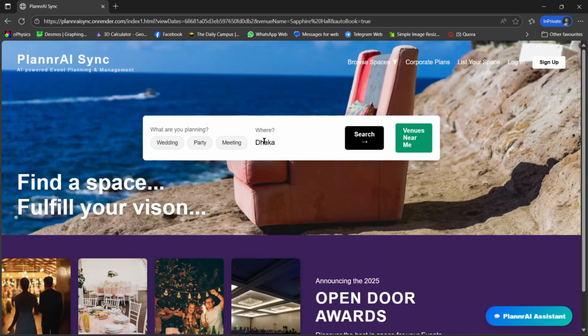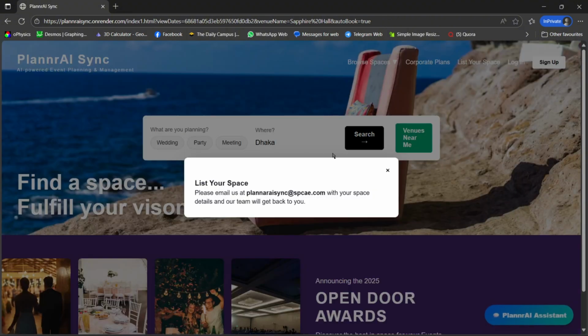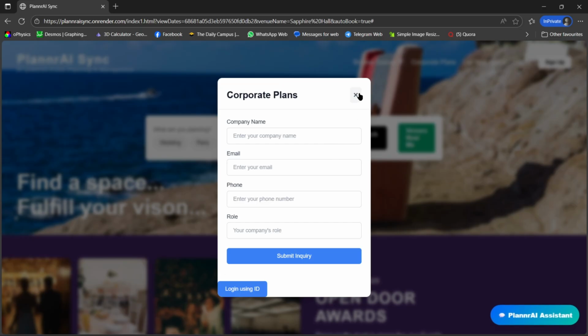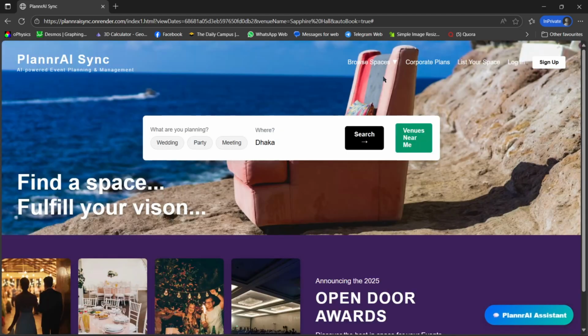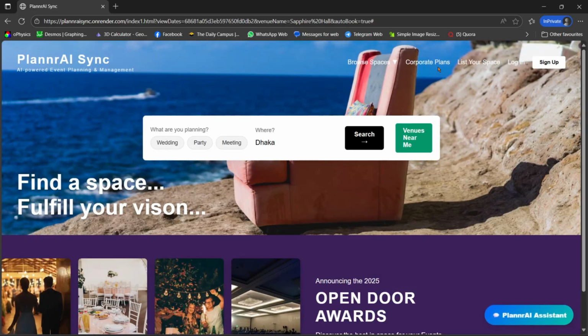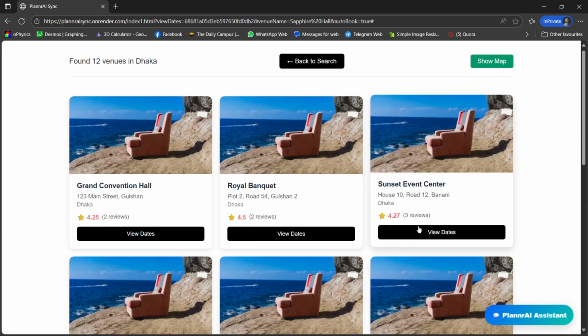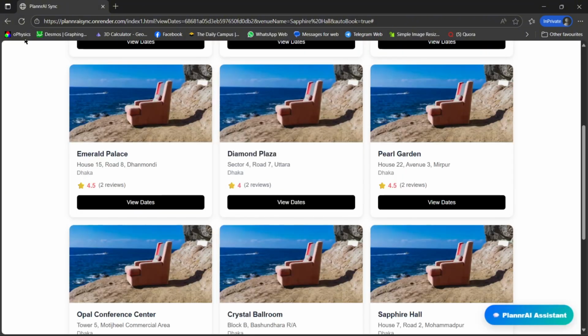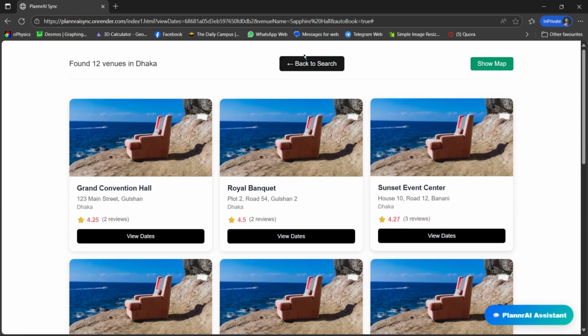Also you can select your preferred location for your venue. The other options are list your space, where you can email for that, and configure plan, which is basically for vendors to register. Browse space is also there for this dummy kind of thing. When I click the search button here, it will fetch the 12 generated data entries that we have in our DB. And when I click view details, it asks for the credentials.